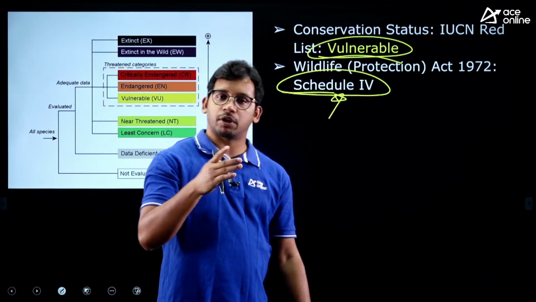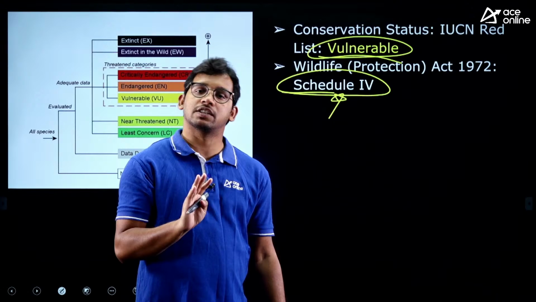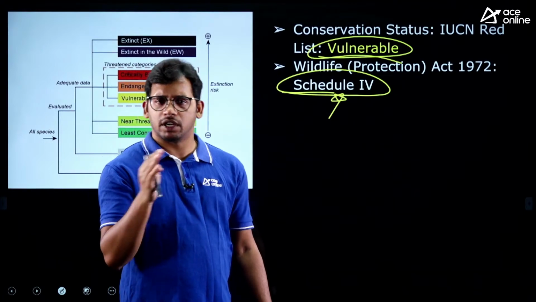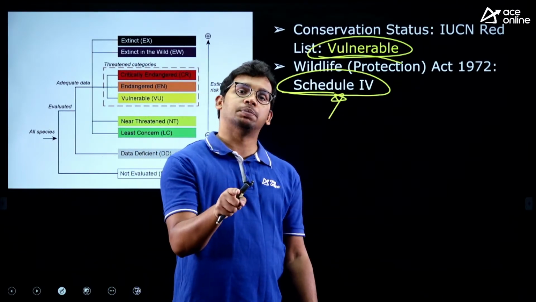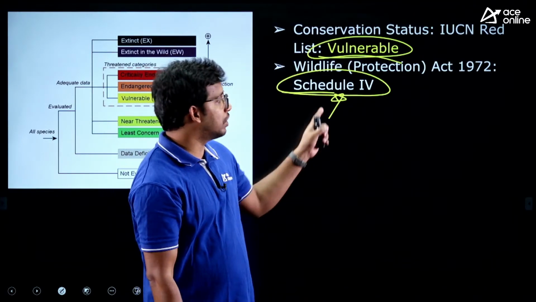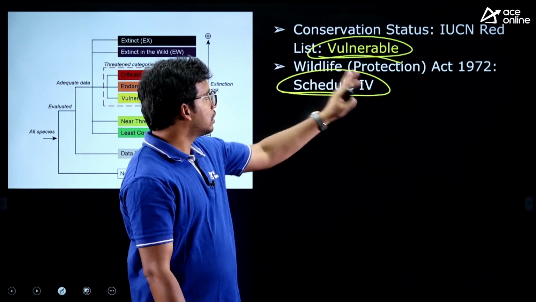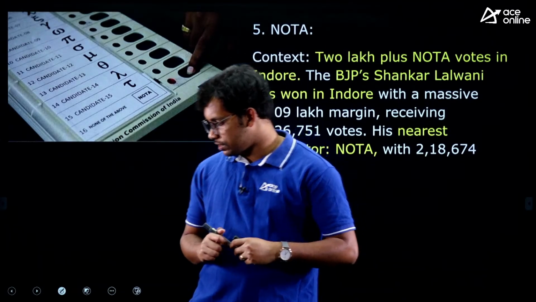Now in the Wildlife Protection Act, we have only 4 schedules. Earlier it was 6, but now we have 4. Schedule 1, which is highly protected. Schedule 2, which are normal with less conservation. Schedule 3 for plant species, and Schedule 4 for all those species recognized under the CITES International Convention. So it is kept under Schedule 4 as well as Schedule 1, right? So this is also important. Very factual. Any doubts in this?